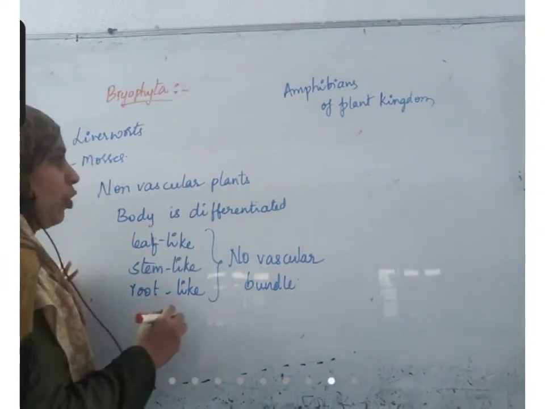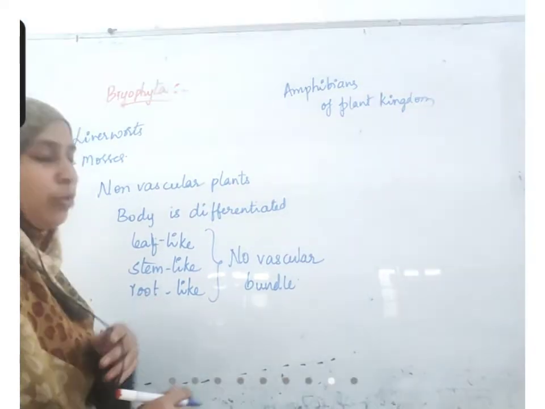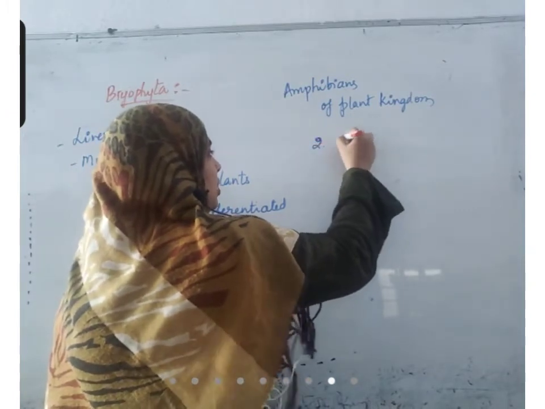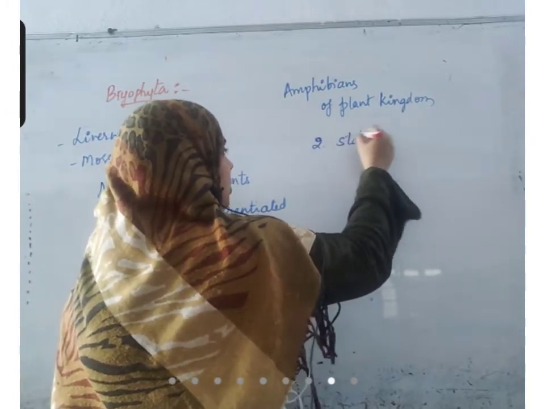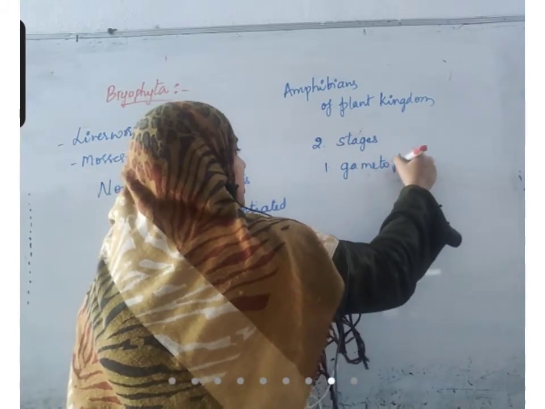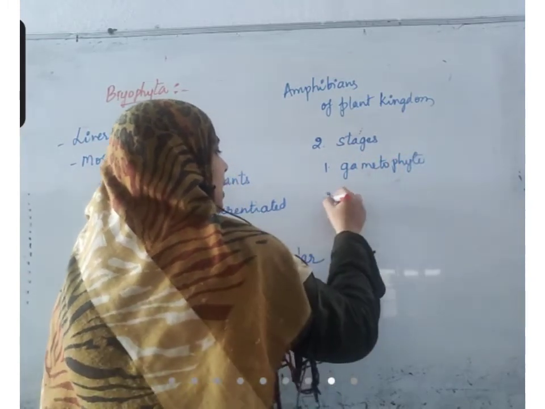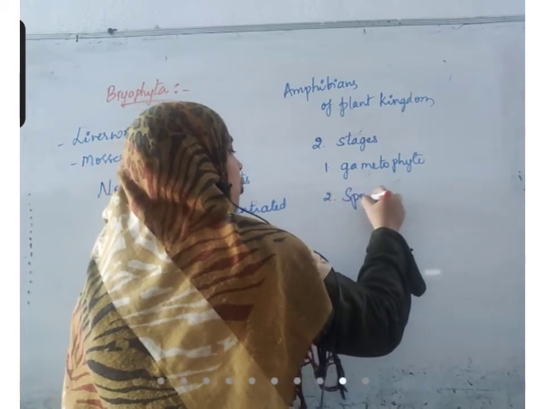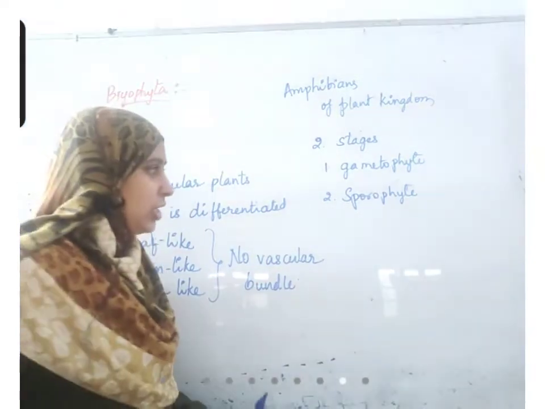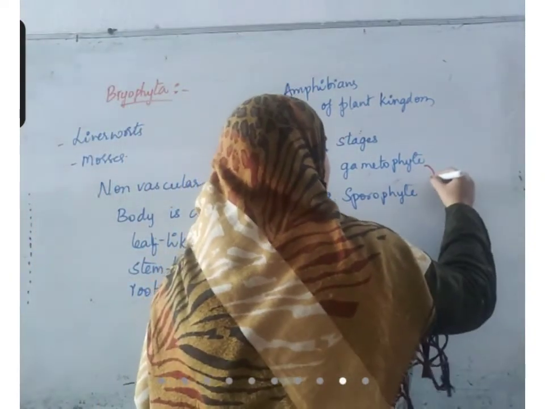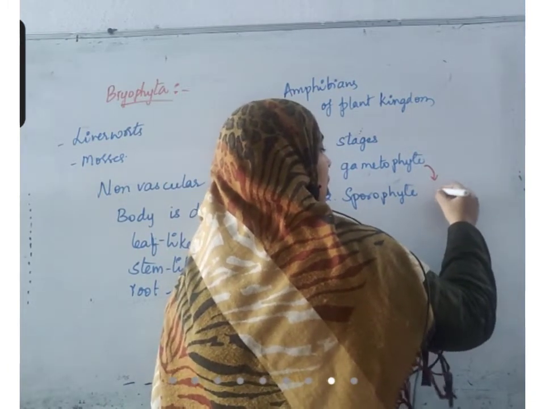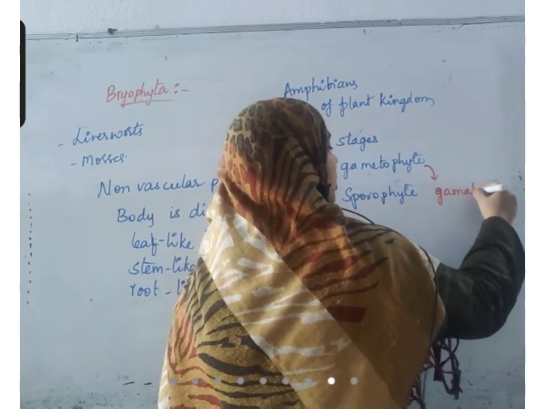Okay. If you see the structure of Bryophyta, the body of Bryophyta has two stages. One is the gametophyte stage. The second one is the sporophyte stage. What is the gametophyte stage? This is a stage in which gametes are formed.